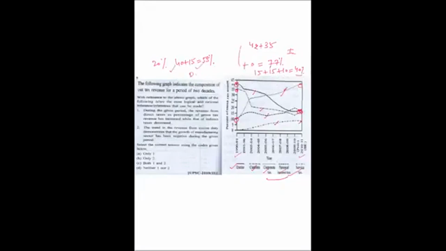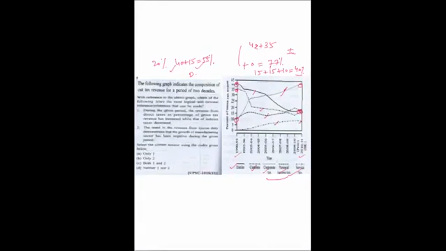So it means the first statement is correct, which says that during this period, revenue from direct taxes as percent of gross tax revenue has increased while that of indirect taxes decreased. By the graph also we can say without calculation, but by calculation we got the exact value.